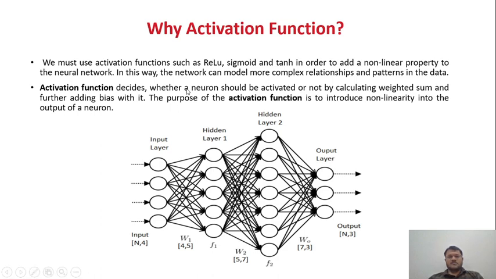The activation function decides whether a neuron should be activated or not by calculating the weighted sum and further adding the bias. The purpose of the activation function is to introduce non-linearity into the output of the neuron. If I say it in a single line, why we use all these hyperparameters: we want to remove the linearity, we want to scale my complete data set, and we want to remove all kinds of outliers. While building the model, if these things are completed inside every node, building the model will be very easy.